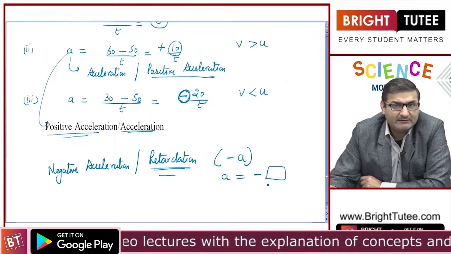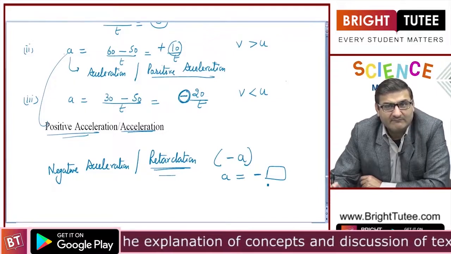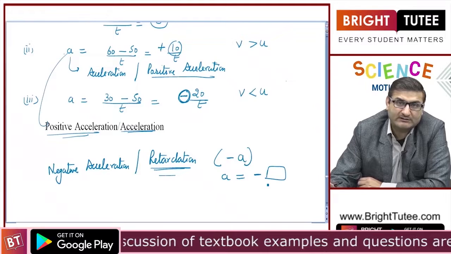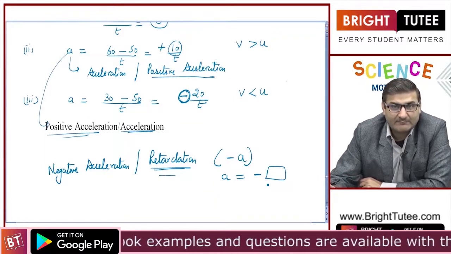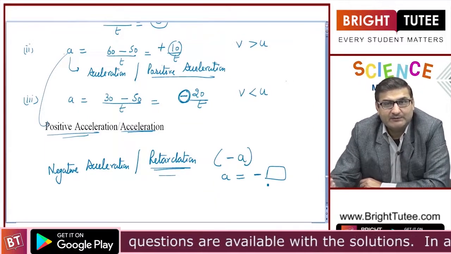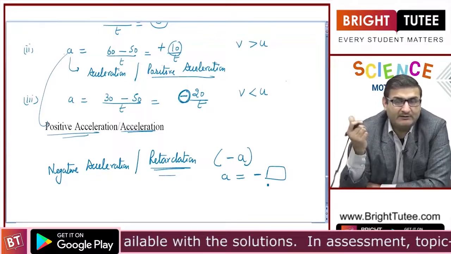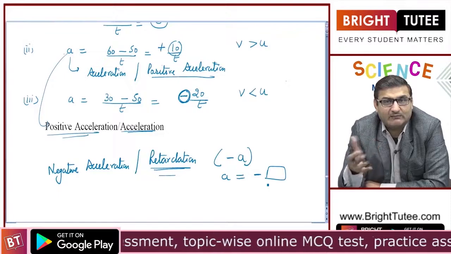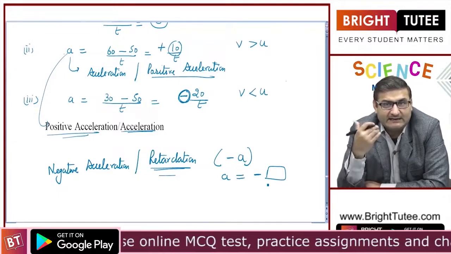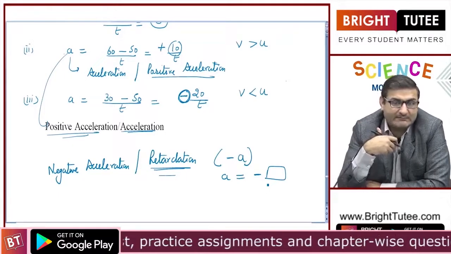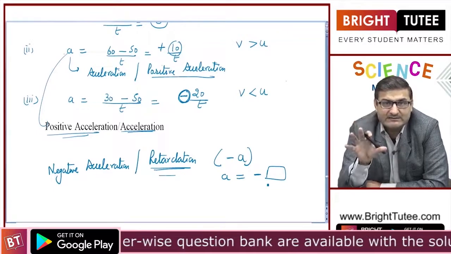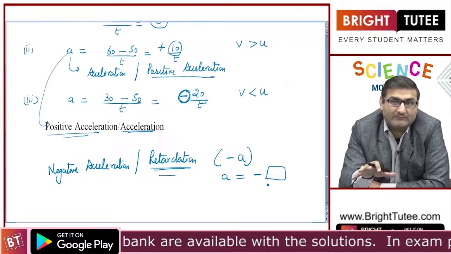And when will it happen? It will always happen whenever some opposite force is acting. That opposite force may be due to the wind, when for example we are pedaling a bicycle, after pedaling 10 or 20 times, if I leave pedaling and the air is going opposite to me, then that air will create an opposite force and it will tend to slow me down.